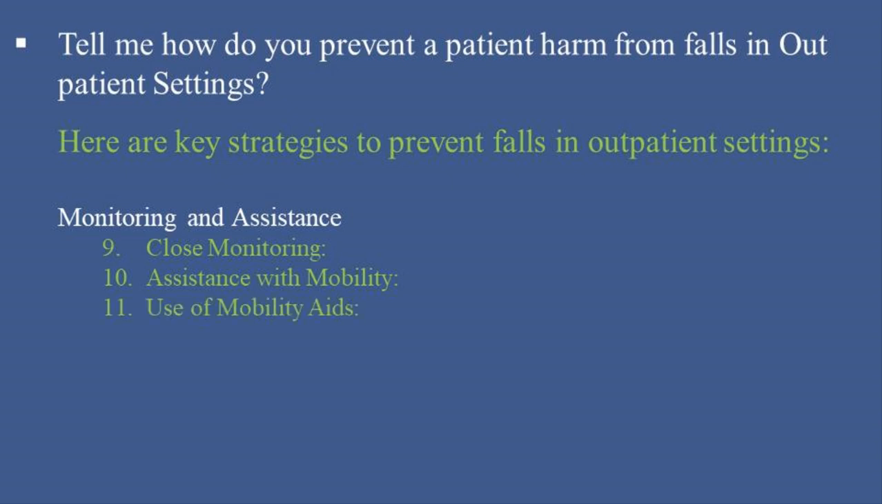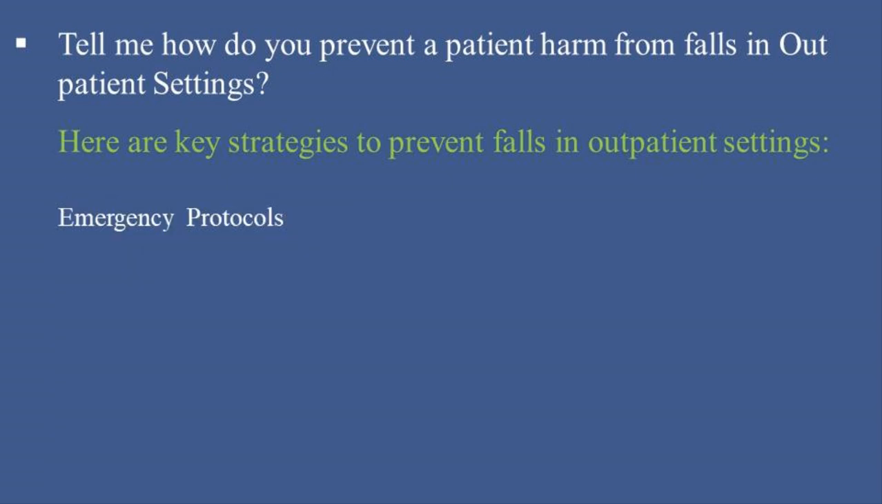11. Use of mobility aids. Provide and ensure the proper use of mobility aids, such as walkers and canes, for patients who need them. Clear communication. 12. Signage. Use clear and visible signage to indicate areas where caution is needed, such as wet floors or uneven surfaces. 13. Patient instructions. Give clear instructions to patients about where to go and what to do, minimizing confusion and the risk of falls.